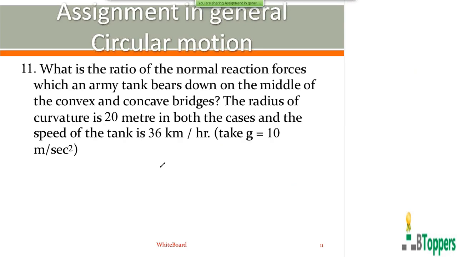See question number 11. What is the ratio of the normal reaction forces which an army tank bears down on the middle of the convex and concave bridges? The radius of curvature is 20 meters in both the cases. The speed of the tank is 36 km per hour. Take g equal to 10 meter per second square.